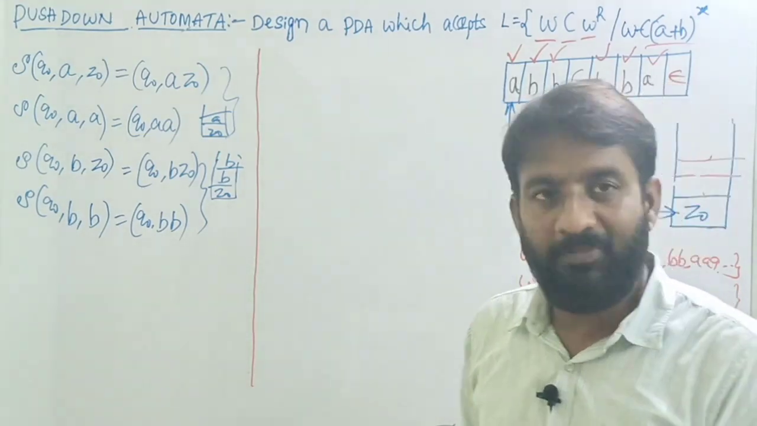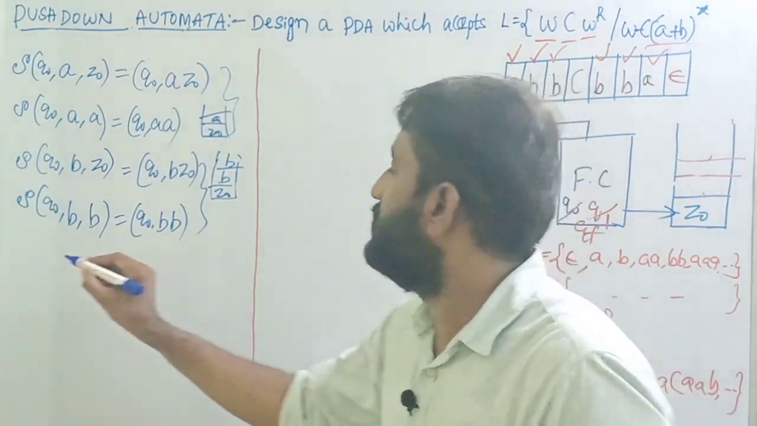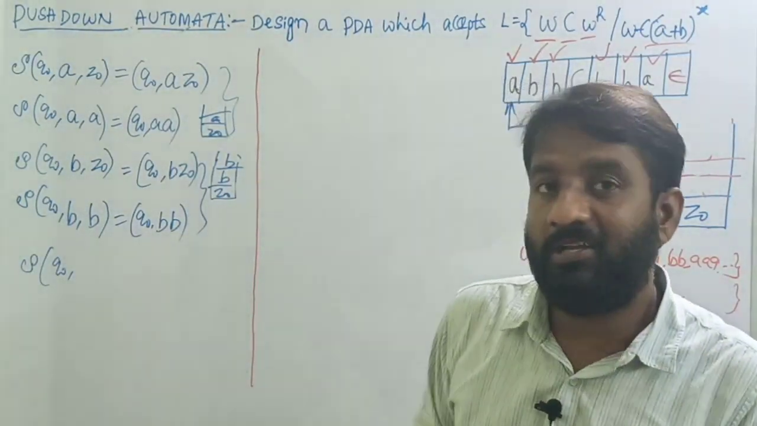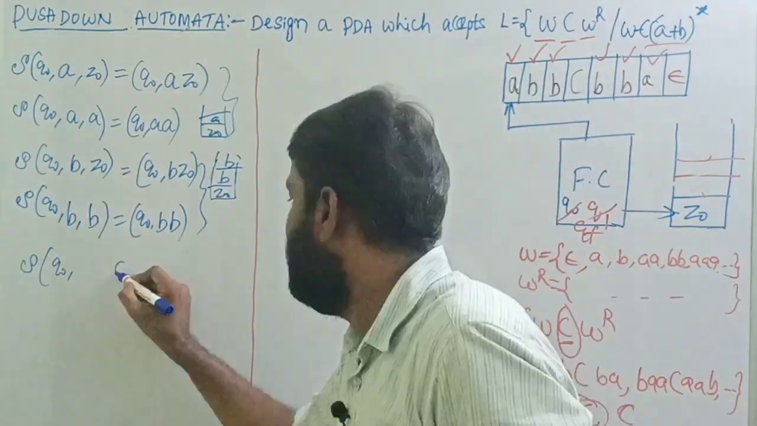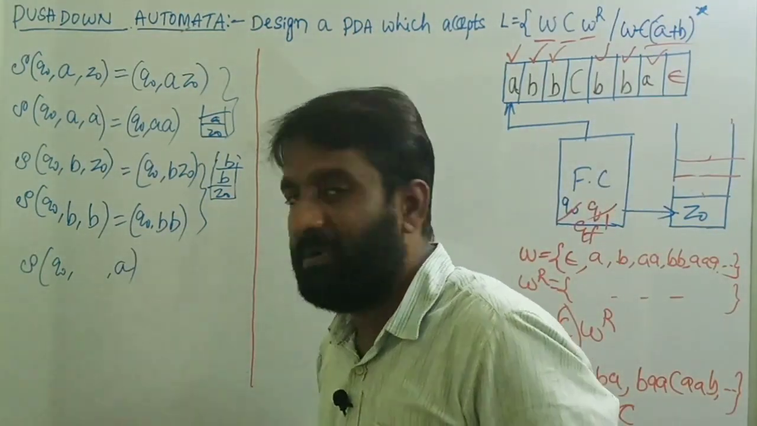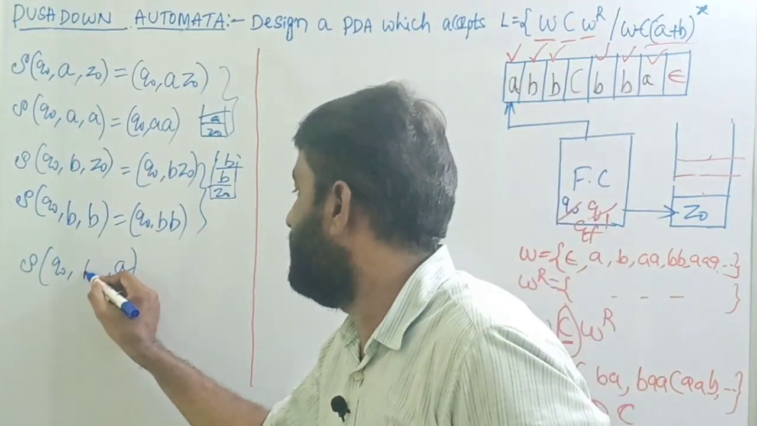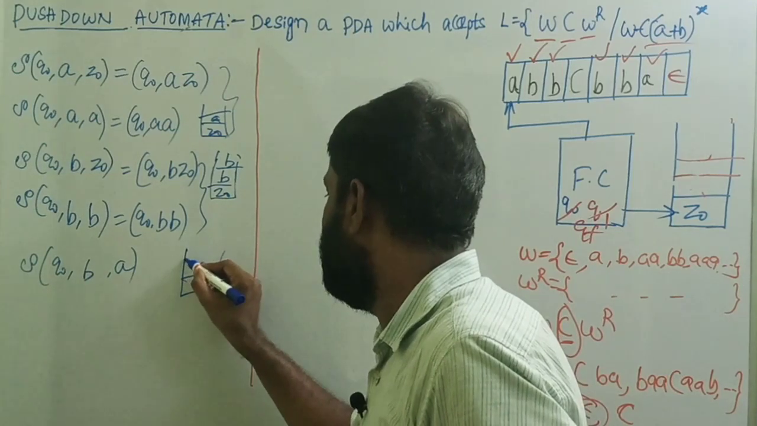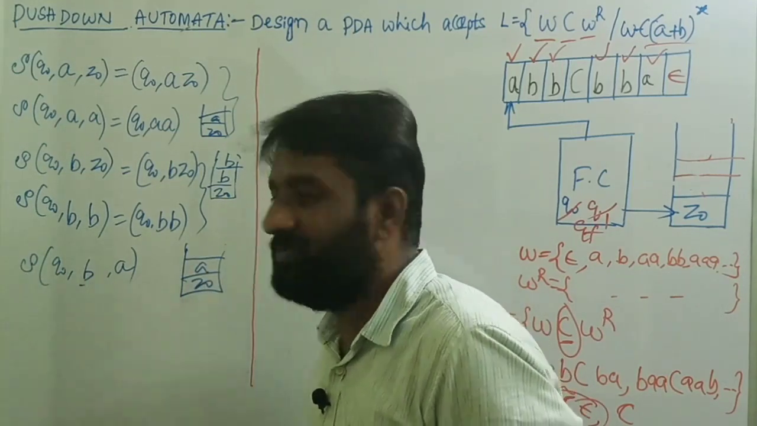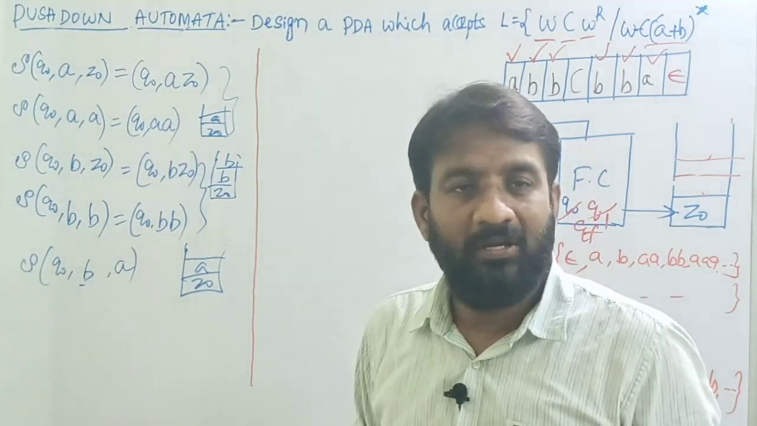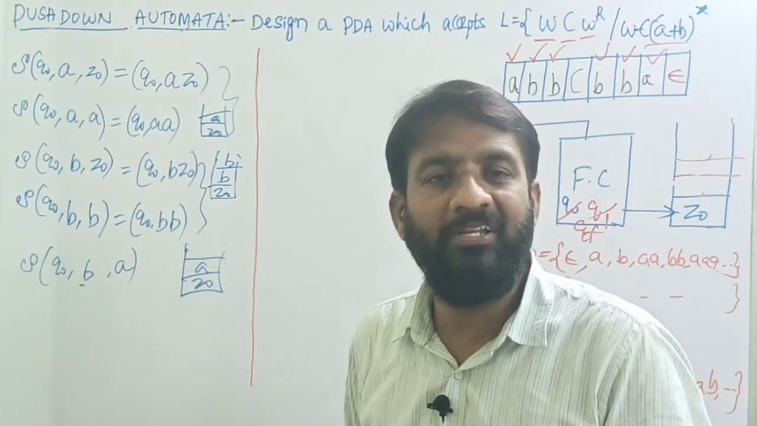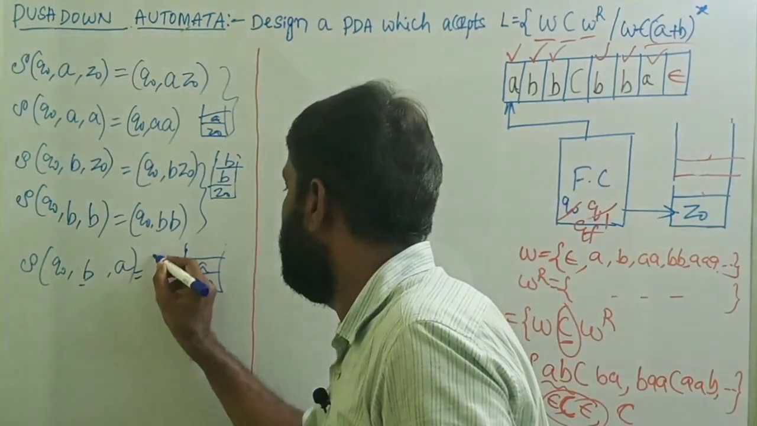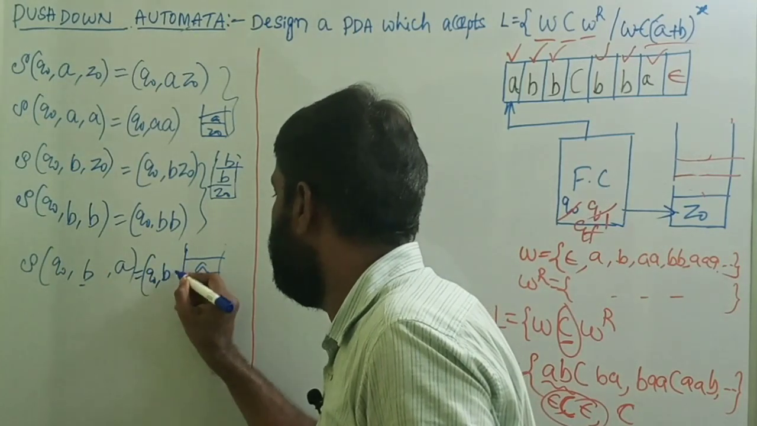Then let me write some more transitions by analyzing. Let's assume the transition of Q0, and the string starts with A. So the top of the stack is A, but the present input symbol is B. It looks like Z0 with A on top, and now the input symbol is B. In that case also we do the push operation. Whatever the input symbol, until you encounter symbol C, add onto the stack. So that equals Q0 comma B A.